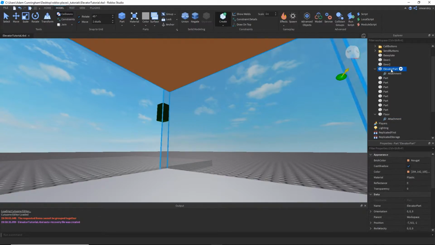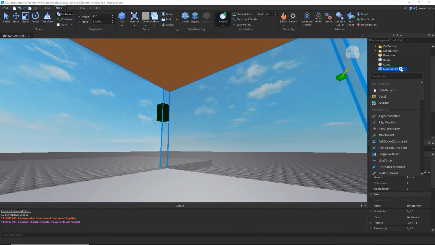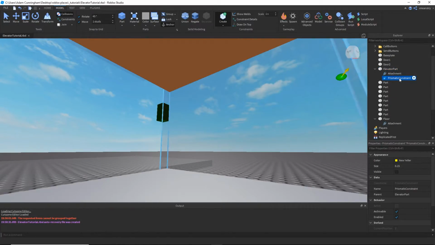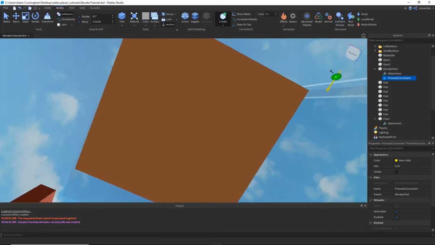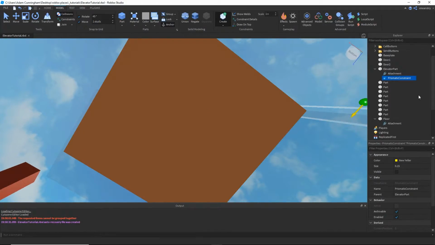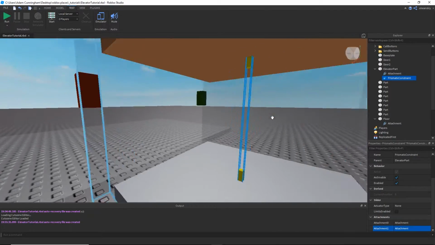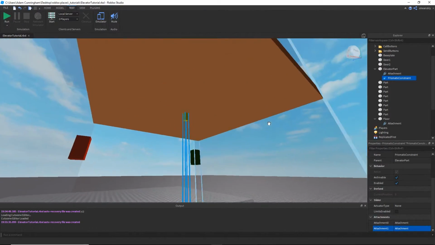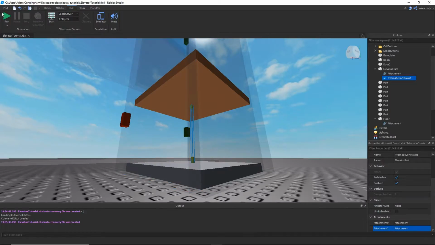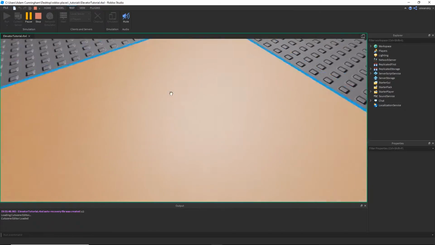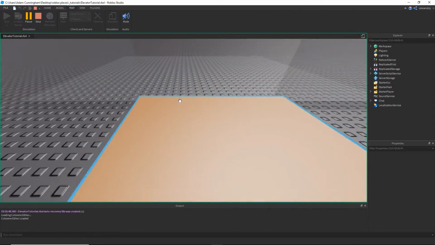Then in the elevator part, I hit this new button and put in Prismatic Constraint, like so. Attachment 0 is now going to be this one. Attachment 1 is now going to be the one that's on the same part. And now let's go ahead and run it again. Alright, that looks a lot better. This part also has to be unanchored. That's also pretty important.